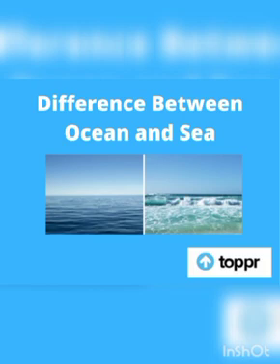Oceans are the large and deep areas of water, while seas are the smaller areas of water. Examples are the Mediterranean Sea, Arabian Sea, Black Sea and South China Sea.